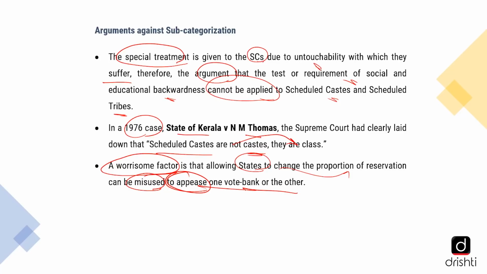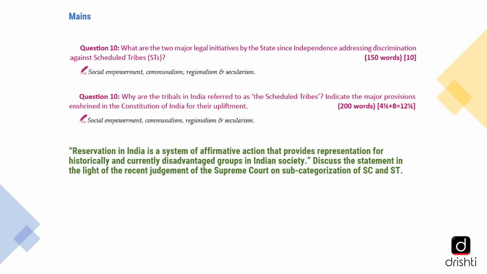So with this, we hope that you have also understood what are the key concepts in this issue and in this editorial. Now, let us try to understand this editorial from the UPSC examination perspective. As mentioned earlier, it is very important from a mains perspective. Some of the questions that have been asked, this was in 2016, where the question was on two major legal initiatives. That is, what are the two major legal initiatives by the state since independence addressing discrimination against scheduled castes or scheduled tribes? In 150 words it was asked.